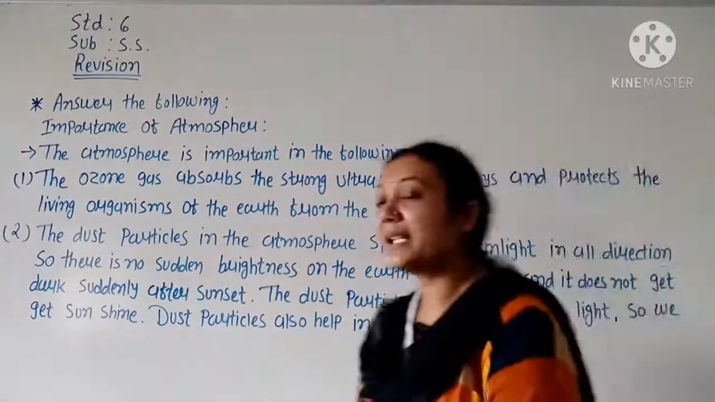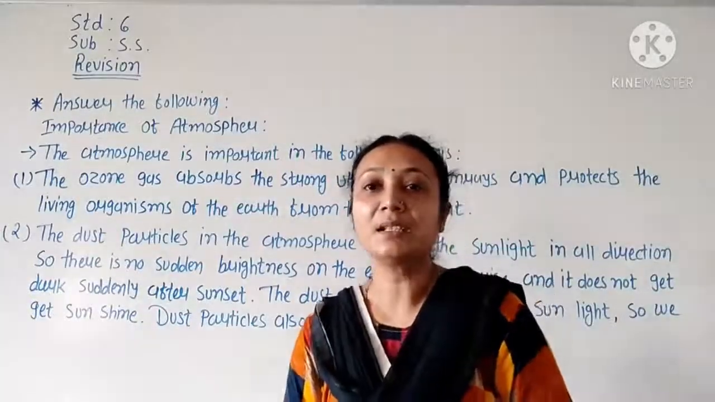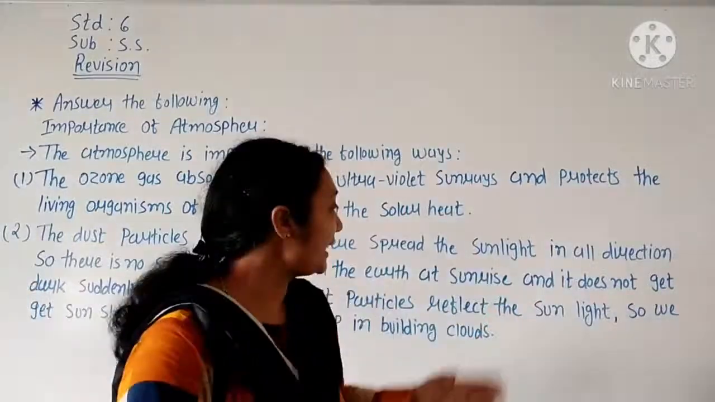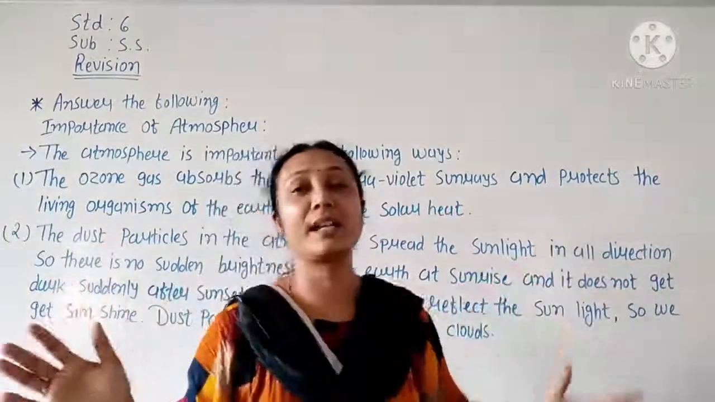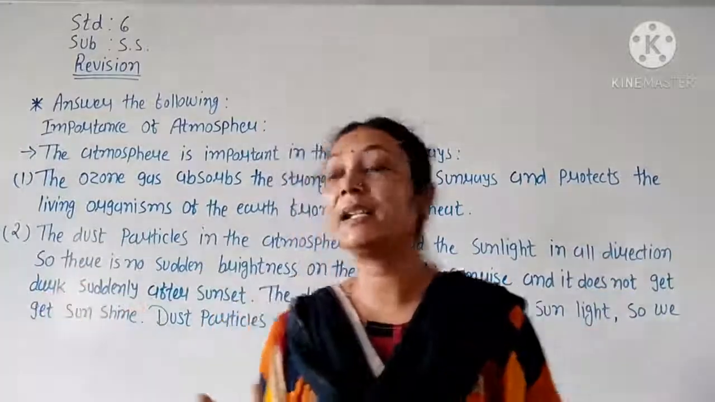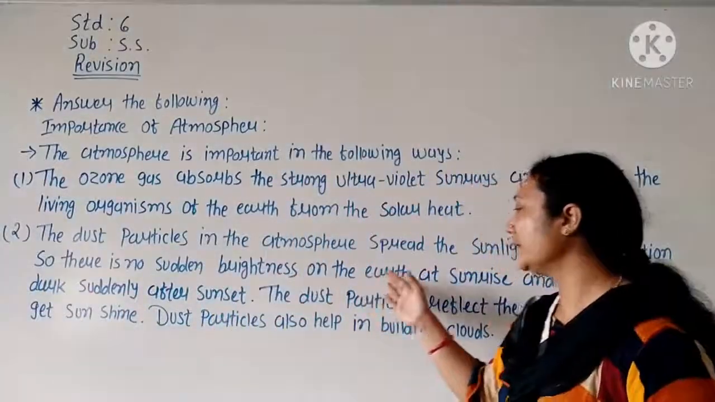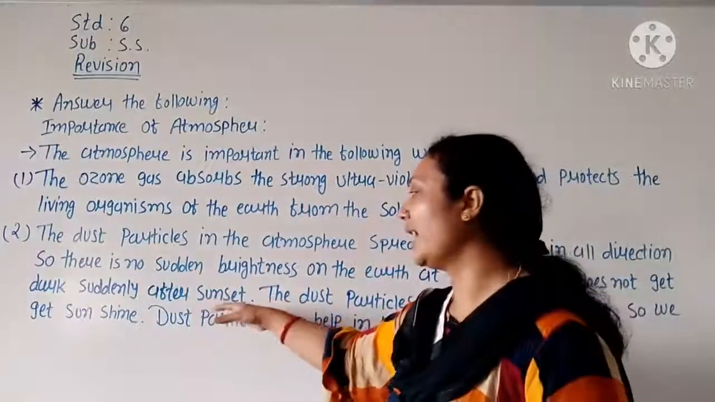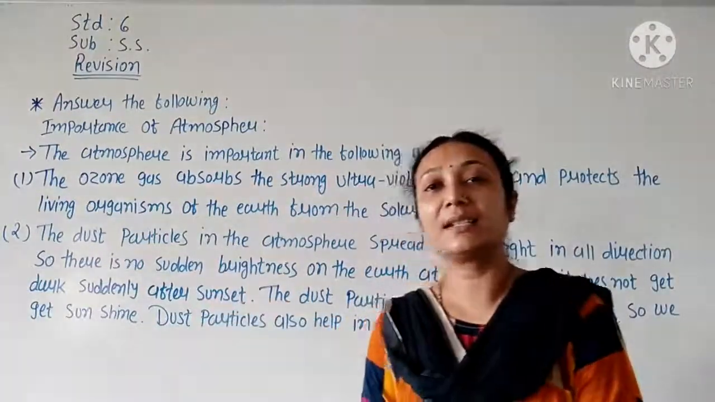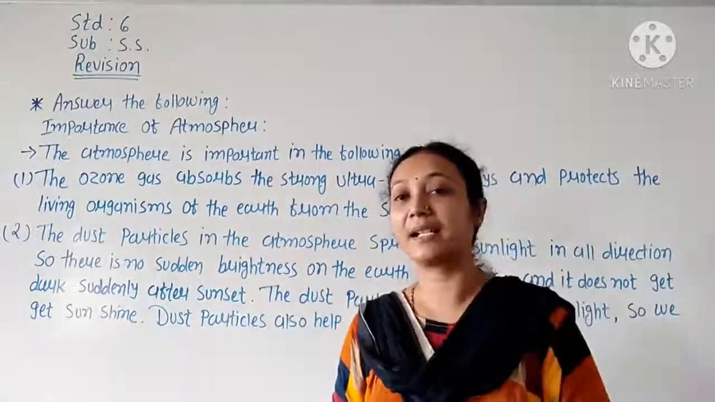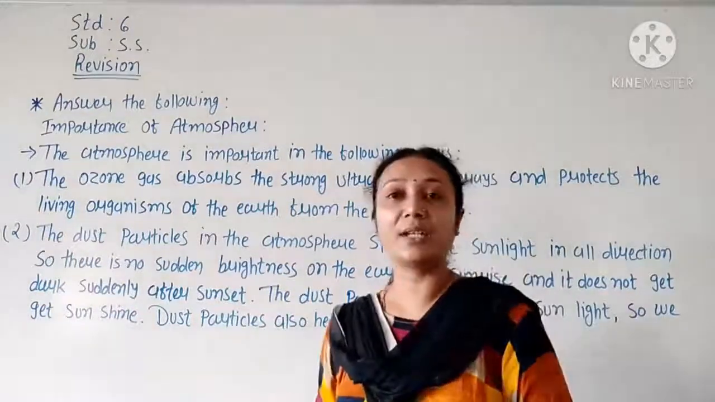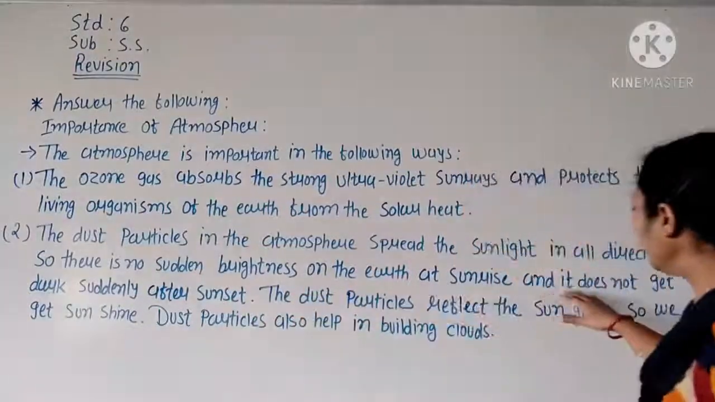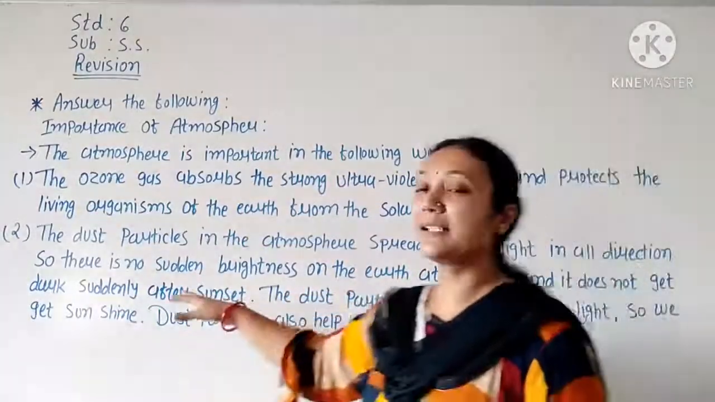So the dust particles of the atmosphere spread the sunlight in all directions. So there are not suddenly sun rays in the morning on the earth, and it does not get dark suddenly after sunset. So after sunset also there is no sudden darkness. It is done step by step.